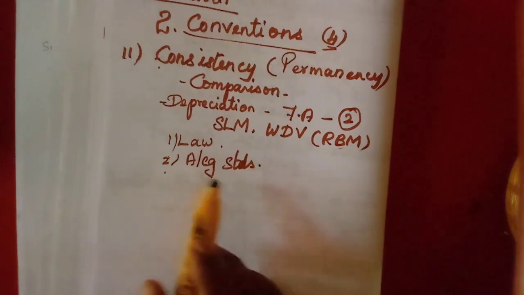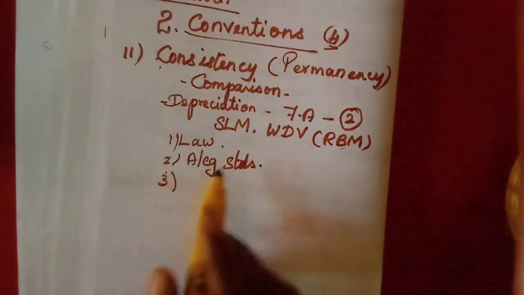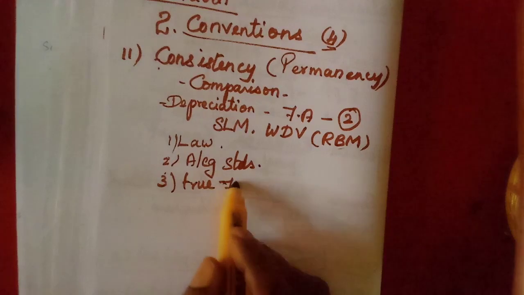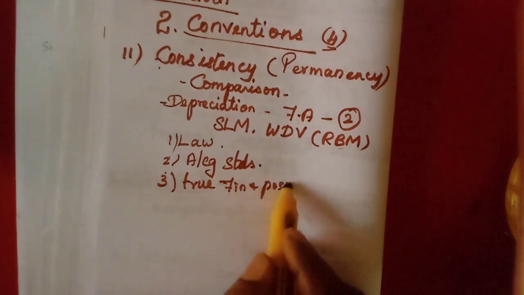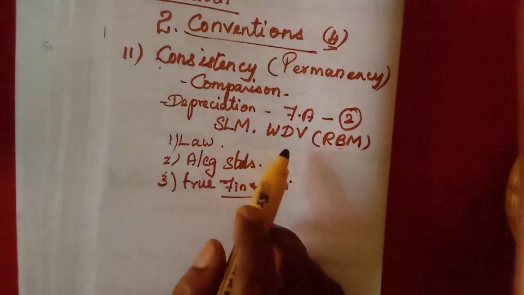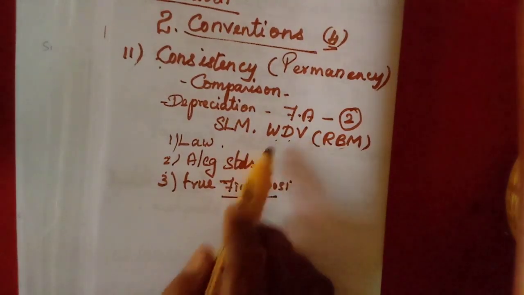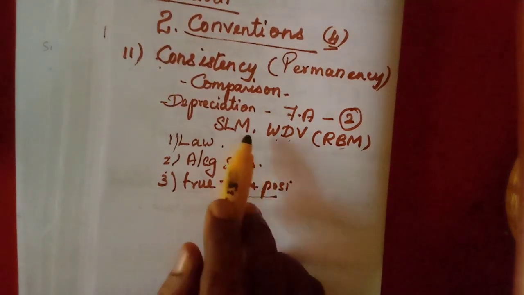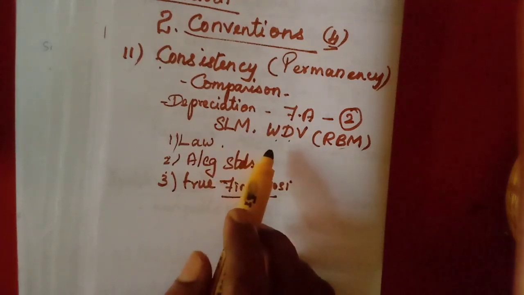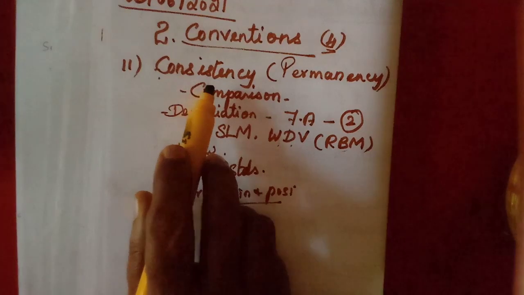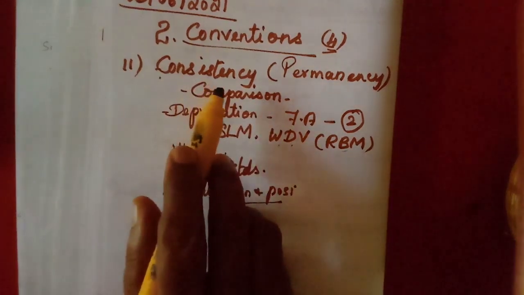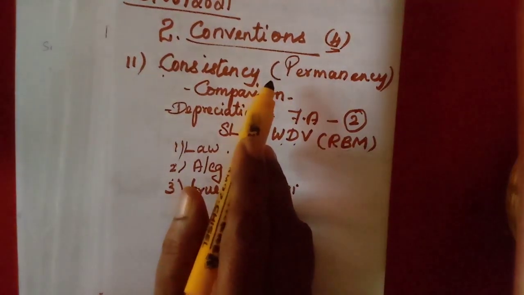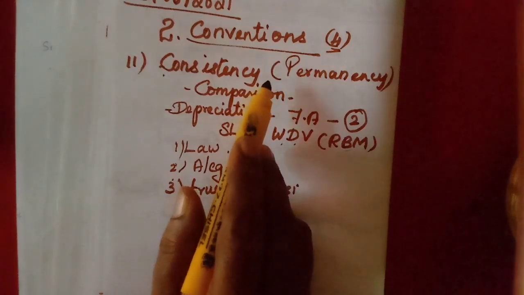Or sometimes the business itself will think that we should show the true and fair view of the financial position of the business. If we are following the written down value method, only then will it show the true and fair view of the financial position. Then we can change from one method to another method. So that is called the convention of consistency, that accounting principles and policies must be followed in the same organization for many years continuously, not changing the policies often.